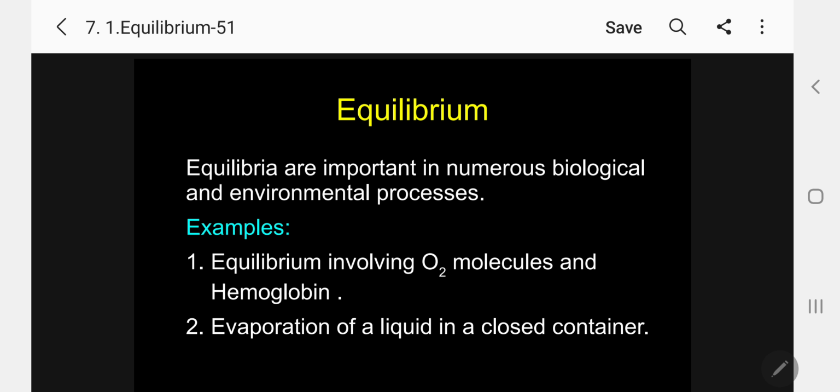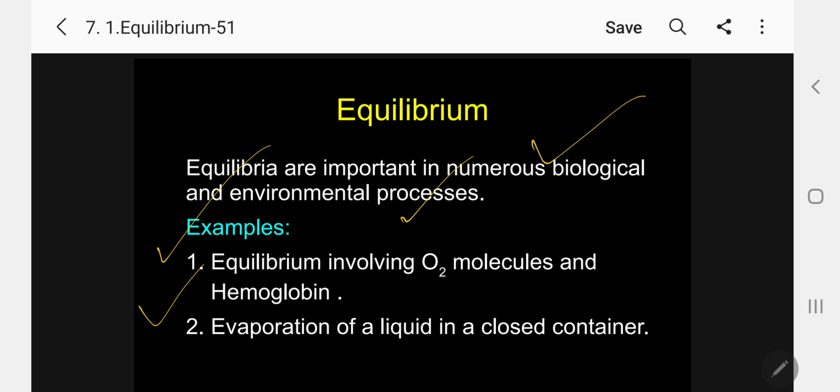What is equilibrium? How will it occur? Where will it occur? Let us see. Equilibria are important in numerous biological and environmental processes. Two examples I want to point out. One is the equilibrium involving oxygen molecule and hemoglobin. Number two, evaporation of a liquid in a closed container.